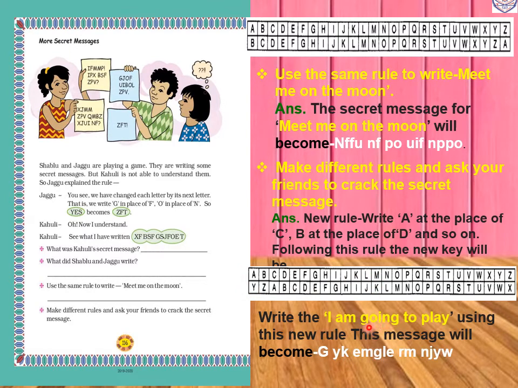Now "going." For G we will write E. For O we will write M. For I we will write G. Now for N we will write L, and for G we will write E. So E, M, G, L, E.